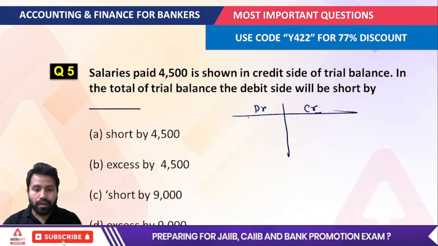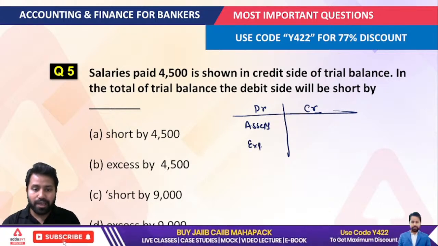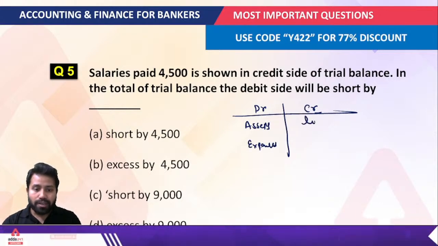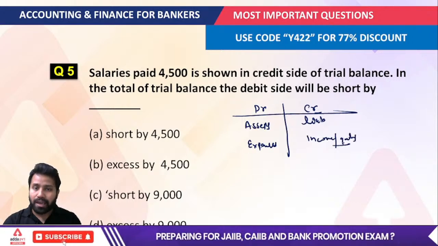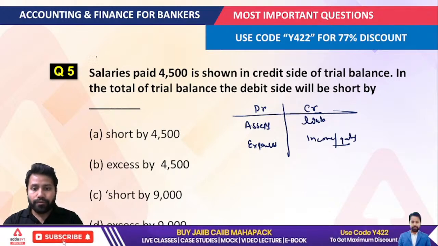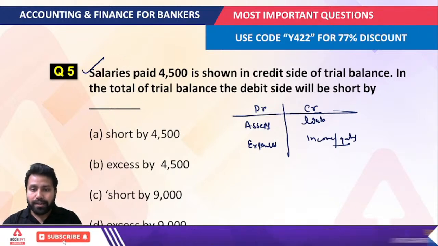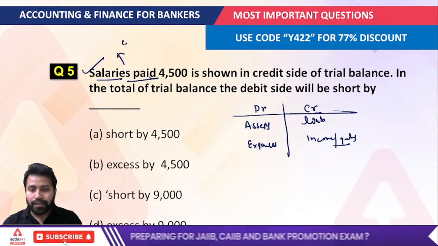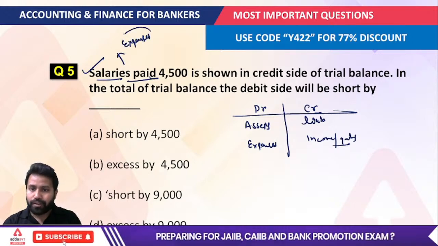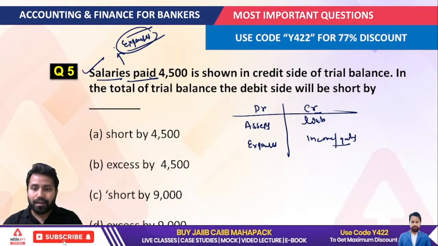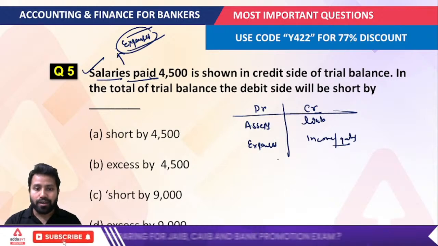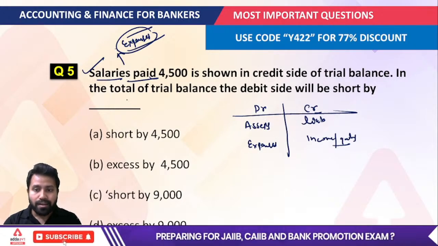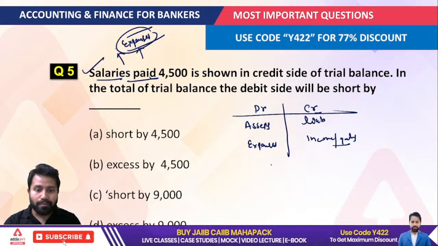On the debit side we keep all the assets and all the expenses, and all the liabilities, all the income and all the gains we keep on the credit side. Whenever we talk about salaries paid, it is a kind of expense. So whenever we talk about expenses, do they come on the debit or the credit side? On the debit side. If I'm talking about expenses, they come under the debit side.